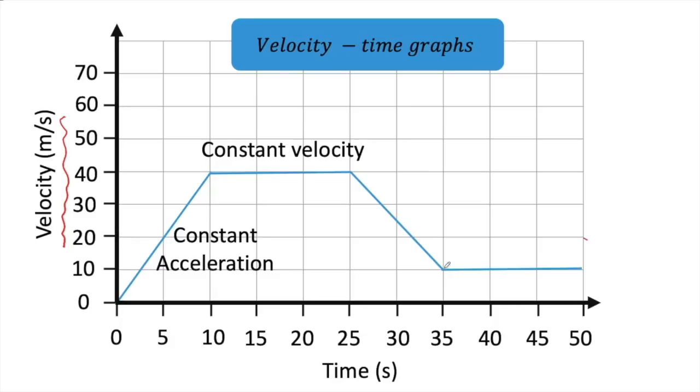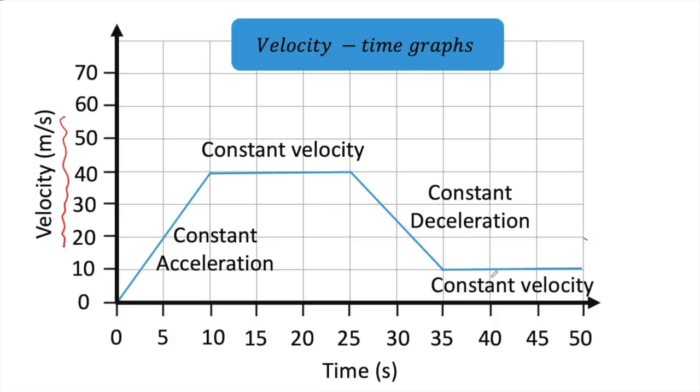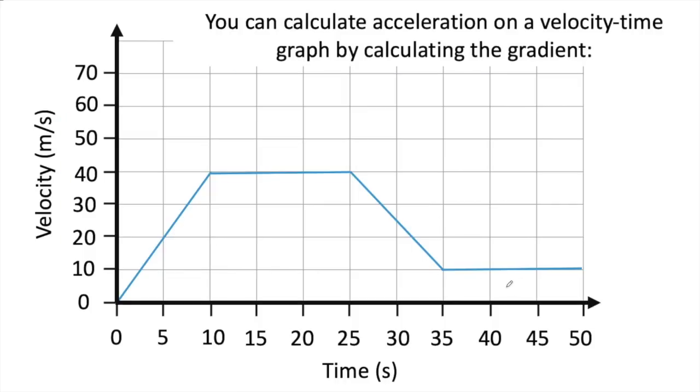A straight line going downwards at an angle would show constant deceleration. And then here we've got another straight line at a different velocity, so that again shows another constant velocity. You can calculate acceleration on a velocity time graph by calculating the gradient.